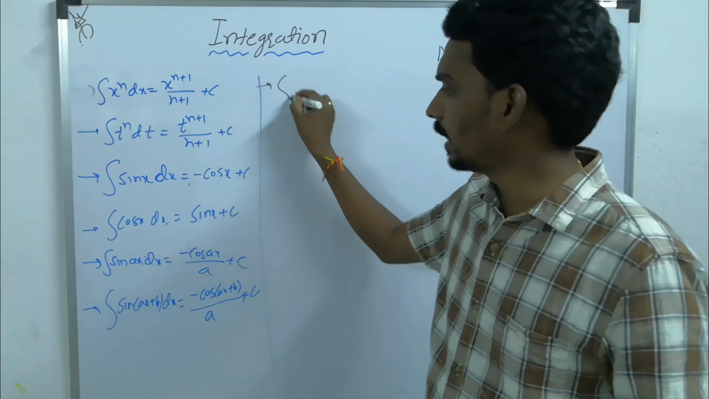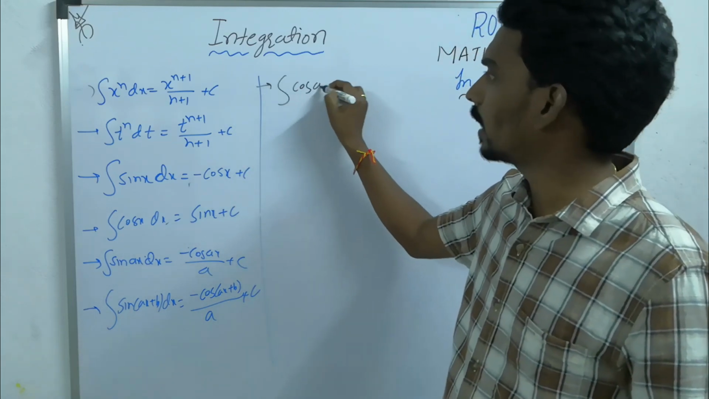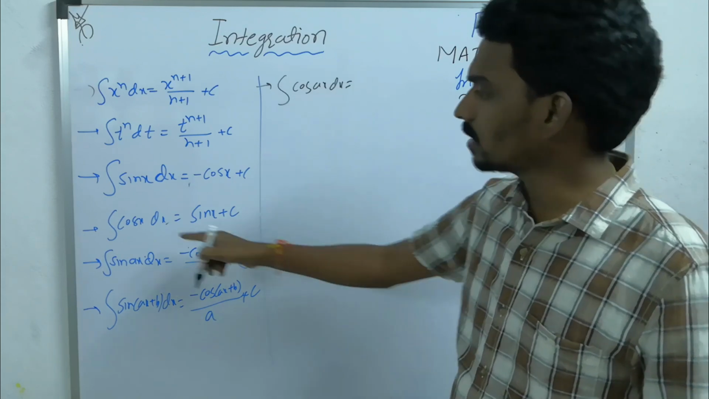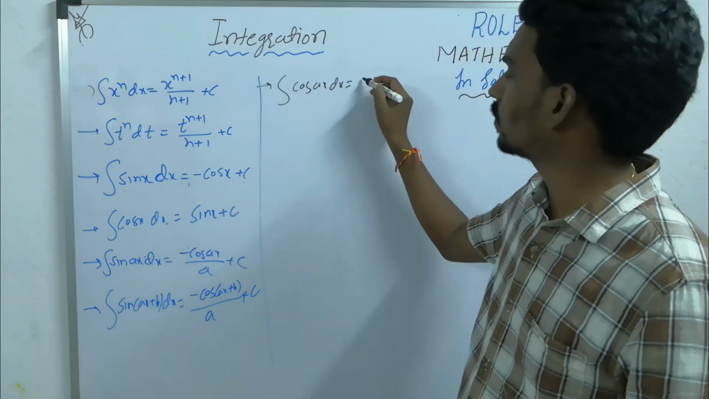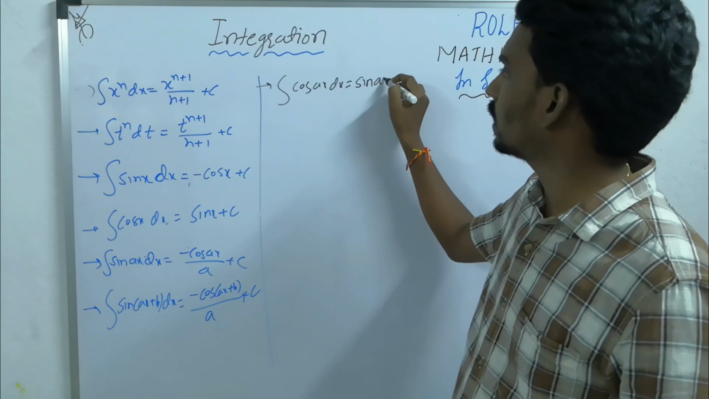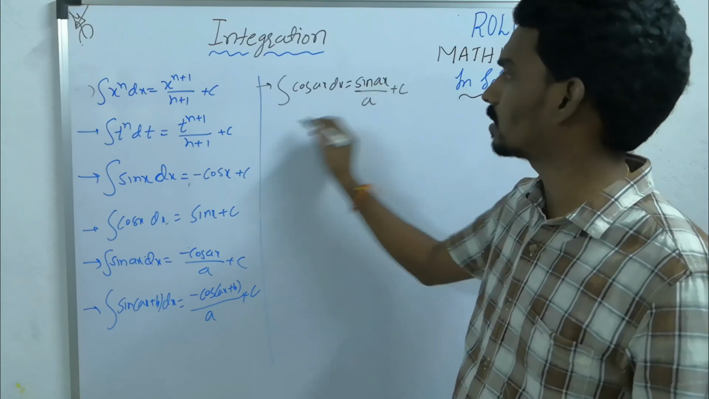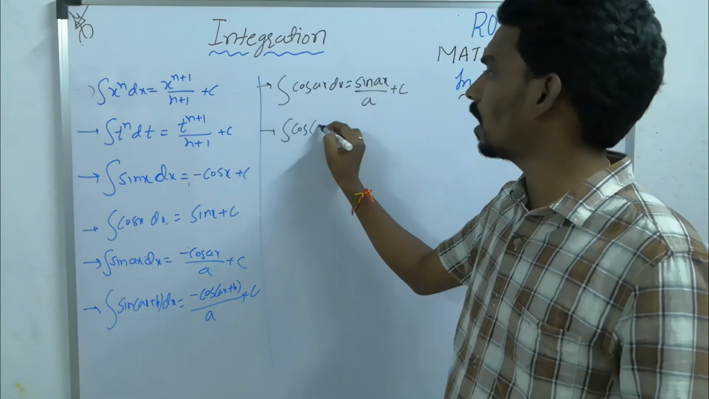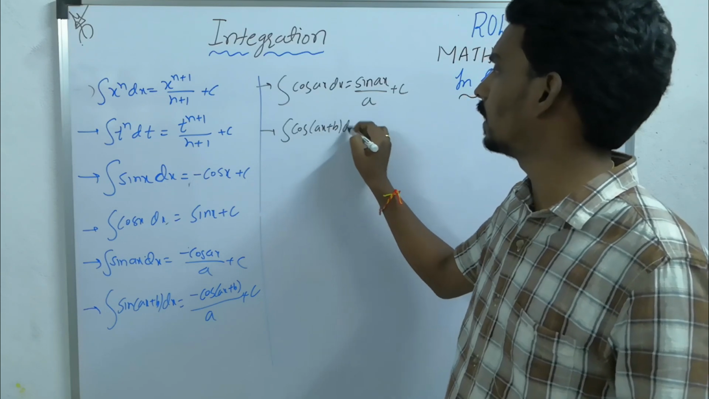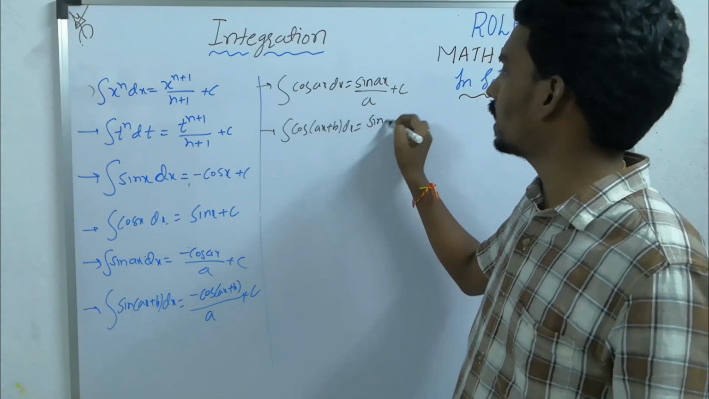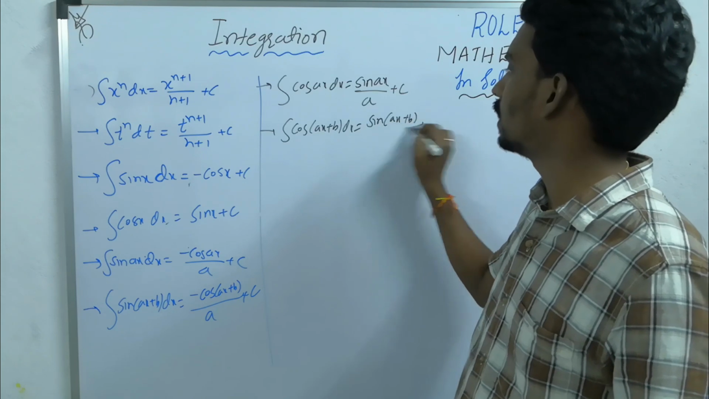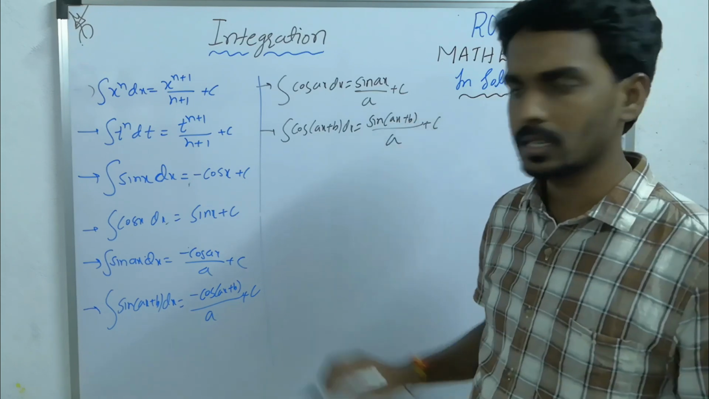Now after that, integration cos ax dx. Integration of cos x is sin x. So what will it become? Sin ax by a plus c. Similarly, integration cos of ax plus b dx, what will it become? Sin of ax plus b divided by a plus c.